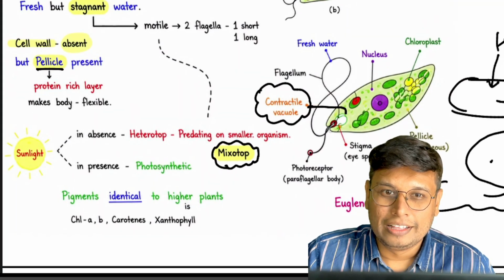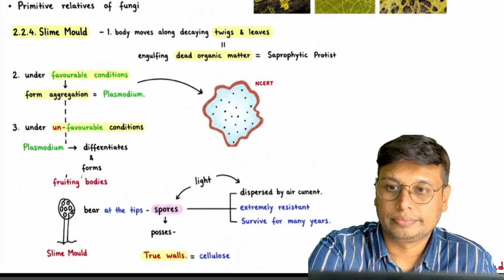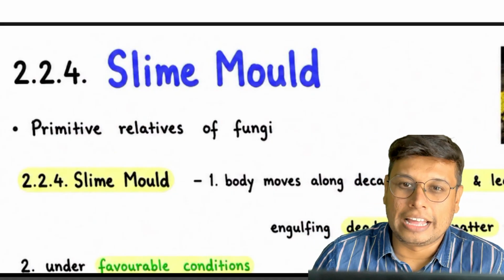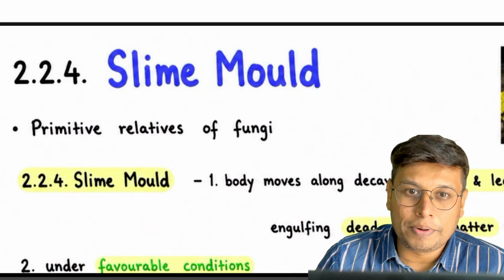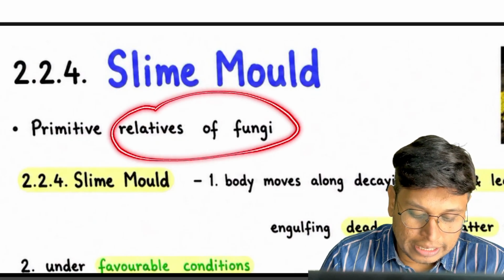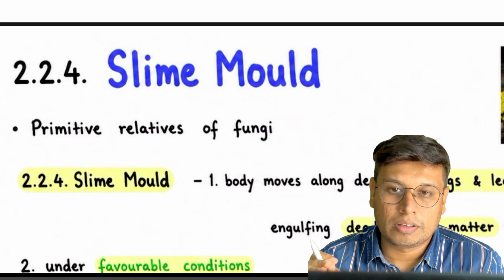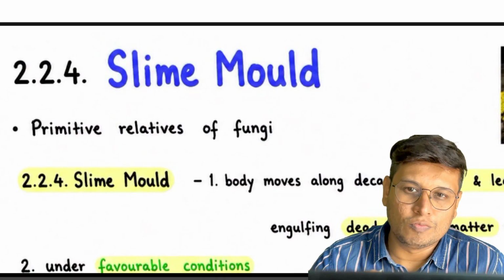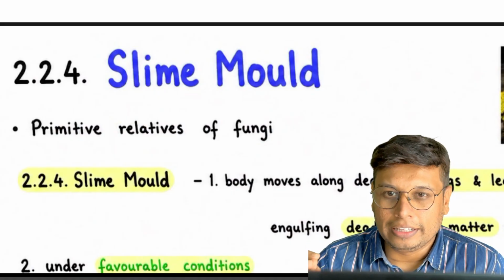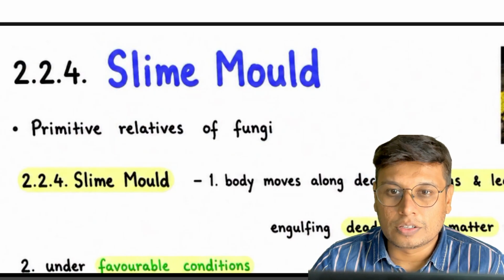Okay, moving on to the next. The next topic is slime mold. Slime molds are called primitive relatives of fungi. That means they have an evolutionary relationship with fungi. They show some aspects of protozoans, such as moving, capturing and eating dead and decaying matter, so they are saprophytic, and some aspects of fungi, that is fruiting body and spores.